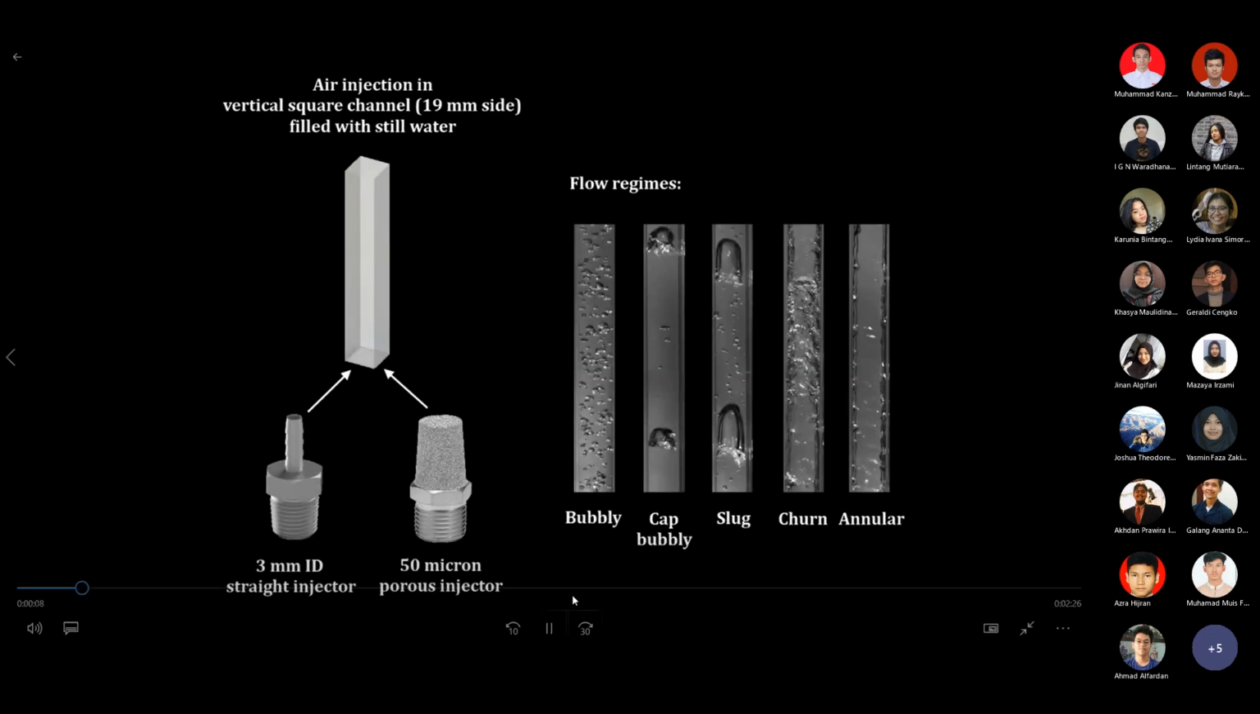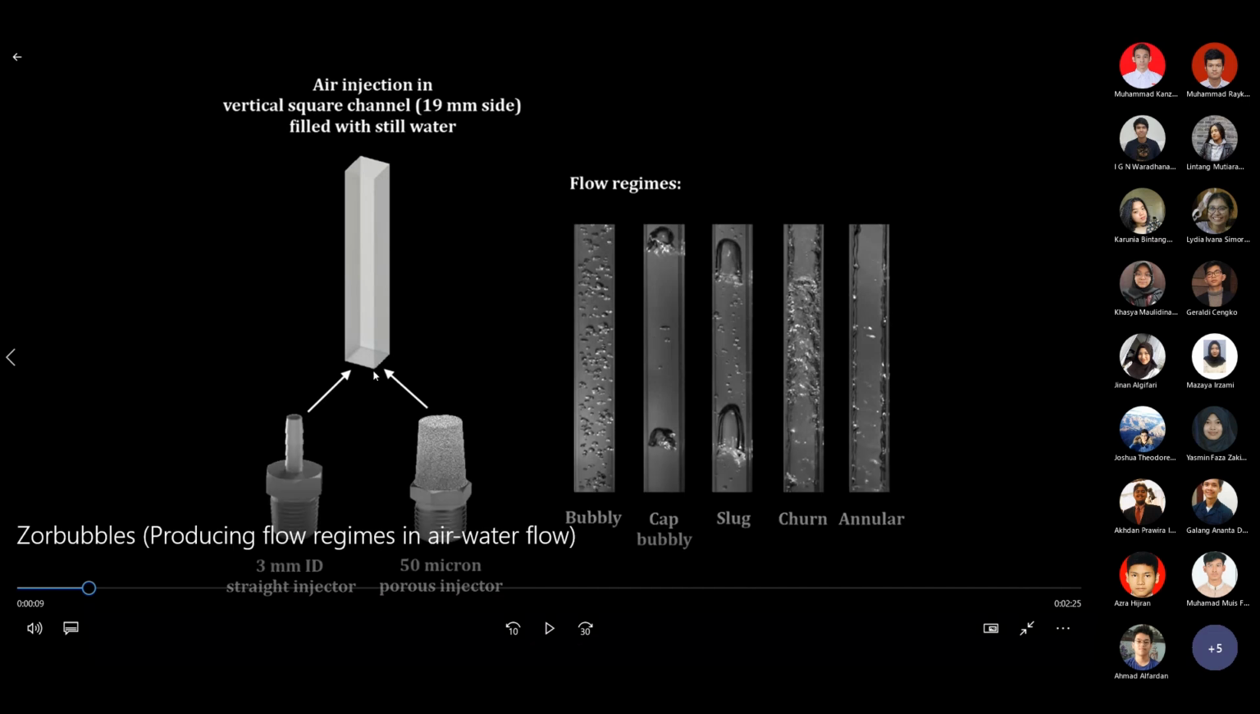So this is the channel where they put in their laboratory, trying to manipulate the flow to get into different kinds of flow regimes. Remember that in the horizontal we have 7 flow regimes, but in the vertical we only have 5 regimes, from bubbly, capped bubbly, slug, up until annular.